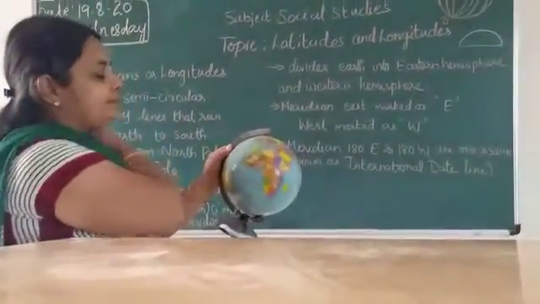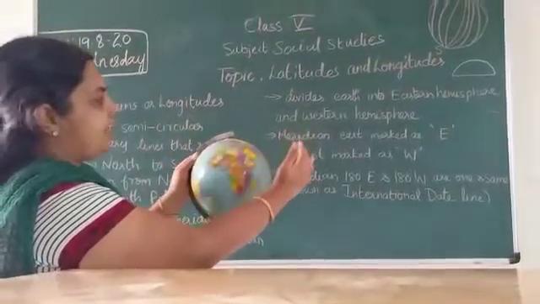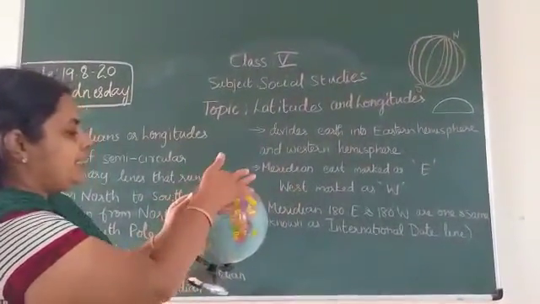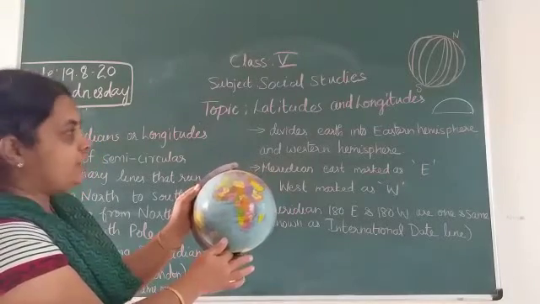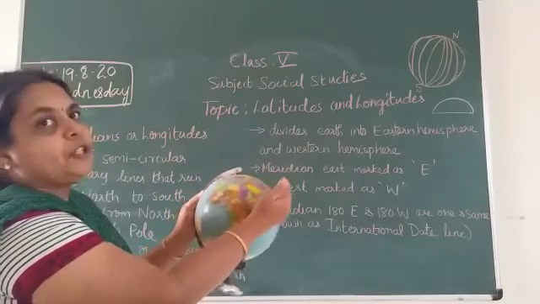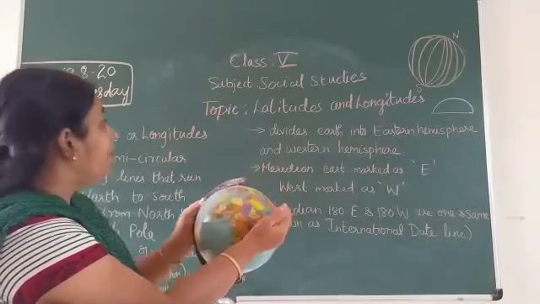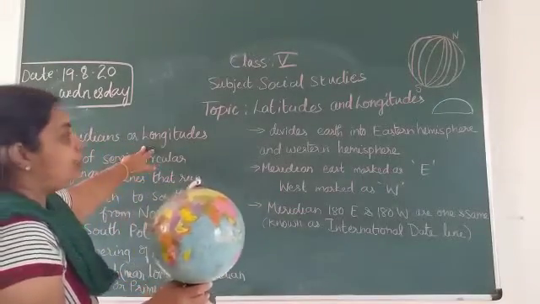Children, observe here: this side is west and this side is east. They drew an imaginary line passing through Greenwich and started numbering each longitude, or each meridian. That's why the name is meridians or longitudes.